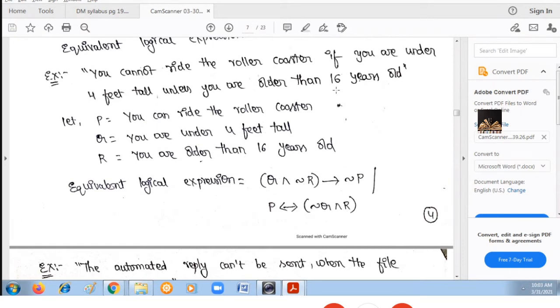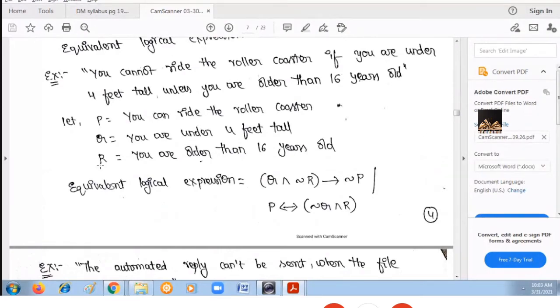Now, before writing the expression, let us identify how many statements we are having. You can ride the roller coaster is one statement. I'm taking the actual statement as you can ride the roller coaster and assigning it to one variable, P. Next, you are under 4 feet tall, let it be Q. You are older than 16 years old, assign it to one more variable R. Now write the expression.